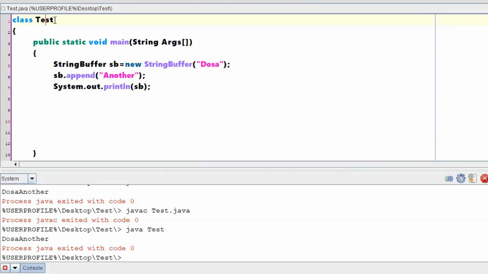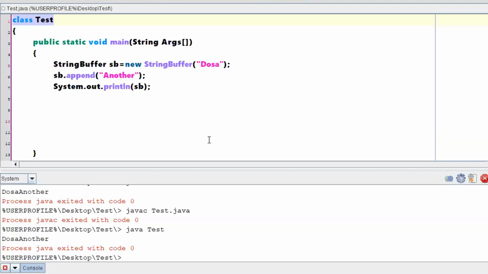Yes sir, this class Test is extending my Object class. There will be one class called the Object class. Every class will be extending that particular Object class, right? In that Object class, you will have all these strings, arrays, everything. Right. So now in this, sir, append is also from Object class.